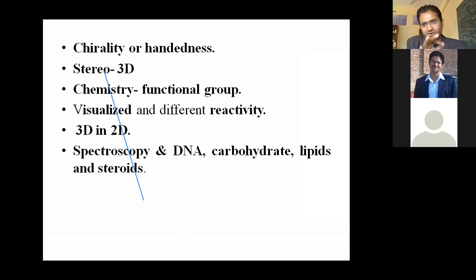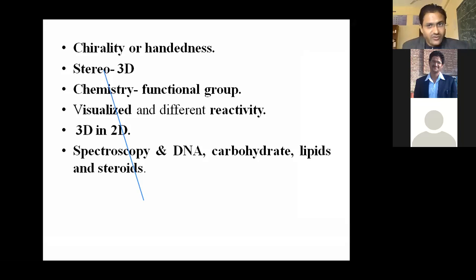Meth means we are talking about gas, right? So when they go to the level of pent or hex, they convert into liquid, and when oct or non, then they convert into solid. It means the physical property of a compound depends on the hydrocarbon part, right? And chemistry means chemical property. We are talking about chemical property. So the chemical property of a compound depends on the functional group. Alcohol, their chemical property is different.